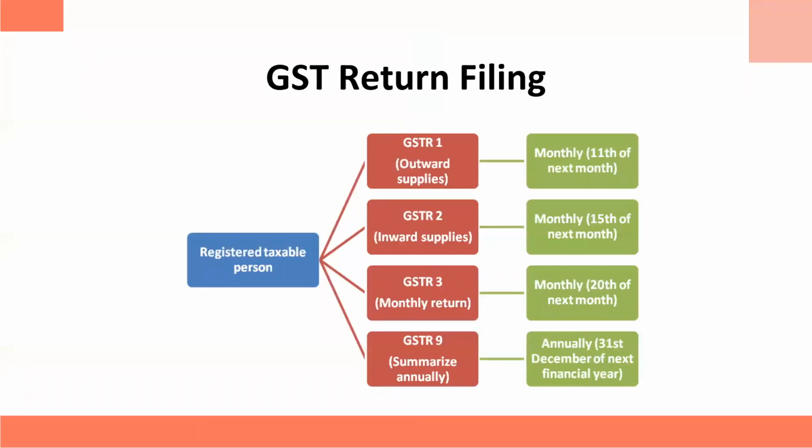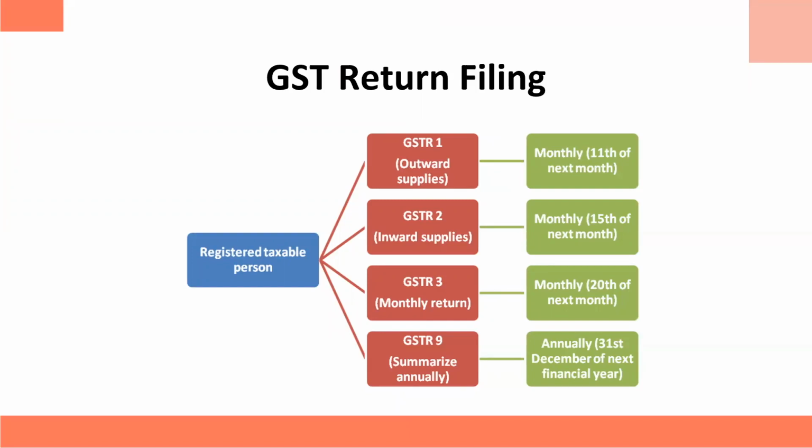GST return filing. A taxpayer needs to furnish monthly or quarterly returns, as the case may be. If you are a normal taxpayer, then you need to file a monthly return. If you are opting for the composition scheme, then you can go for quarterly returns as well. So I'm talking from the point of view of a normal person. A normal taxpayer needs to furnish monthly returns along with one annual return.